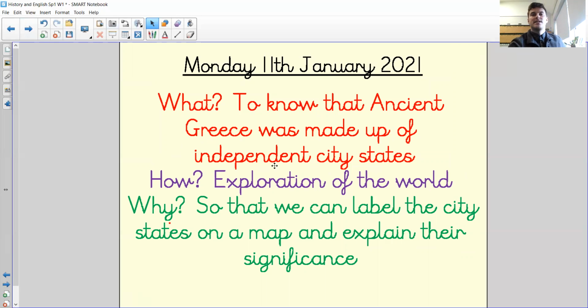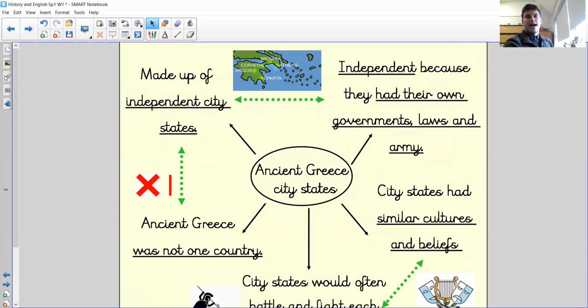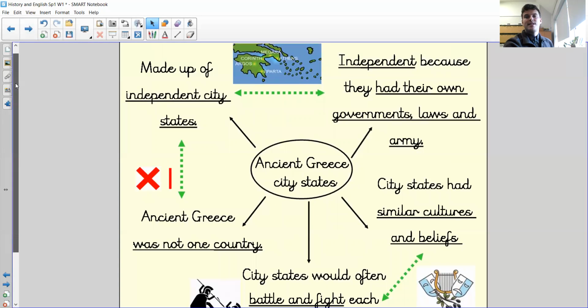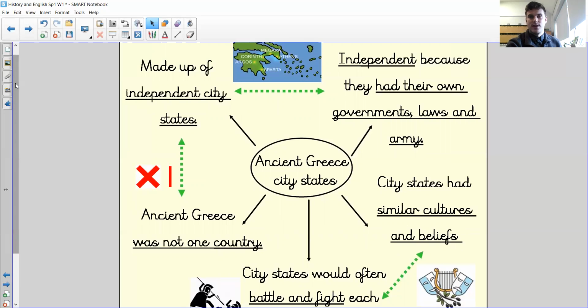If you do know, you've got a brilliant head start. How are we going to do it? We're going to explore the world, okay? And we're going to do it because you guys are going to draw your own map and you're going to label some of these city-states. So, let's have a look at our knowledge then. What do we need to know about city-states in ancient Greece?